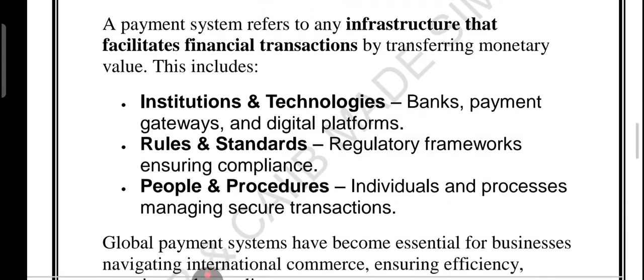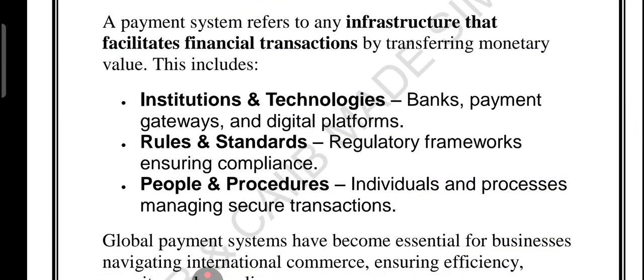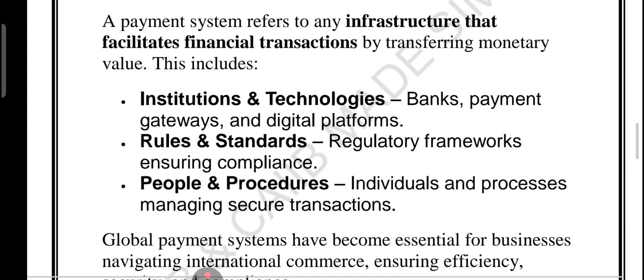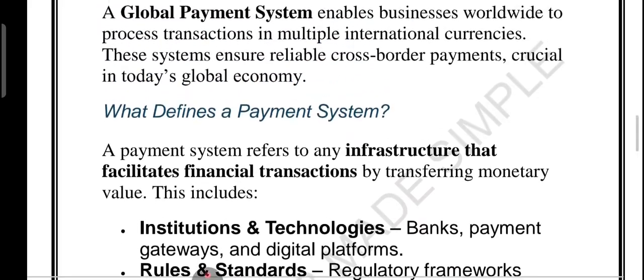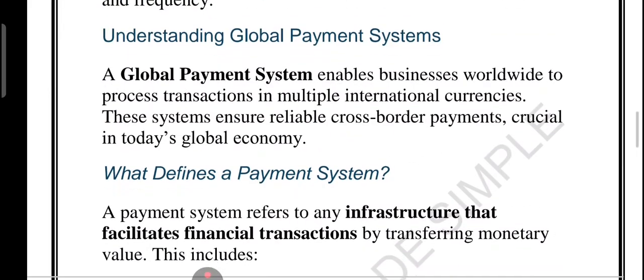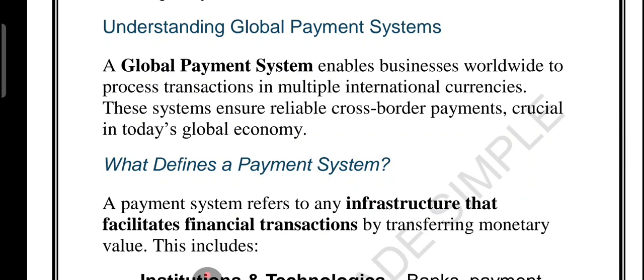It includes the rules and standards that ensure that everything follows regulation. And finally, it includes the people and the process or procedure who manage the secure flow of money. So in short, we can say that this global payment system is the backbone of international business, making transactions efficient, secure and compliant. So just now we are talking about SaaS-based payment processor, which is subscription-style global payment.